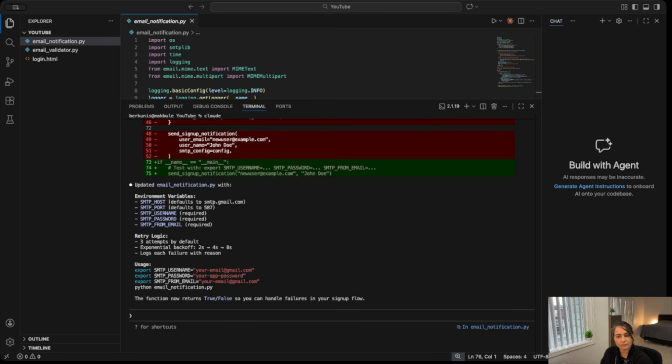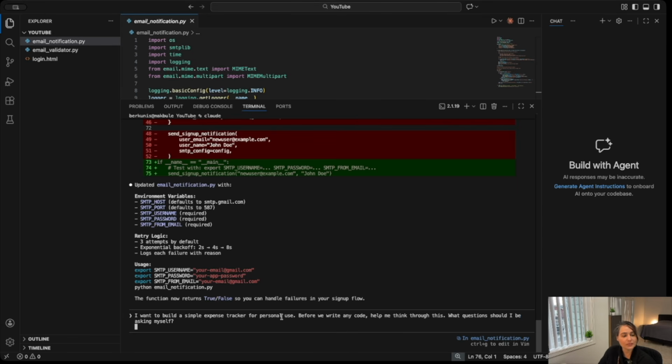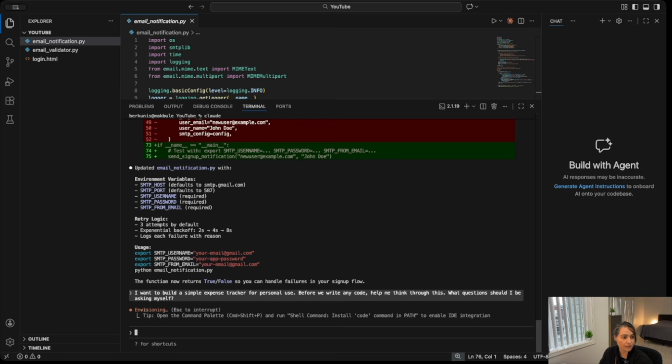What about expense tracker, right? We all need that in our lives. So I'm going to say, I want to build a simple expense tracker for personal use. Before we write any code, help me think through this. What questions should I be asking myself? Okay, let it go, and then it will do its thinking.